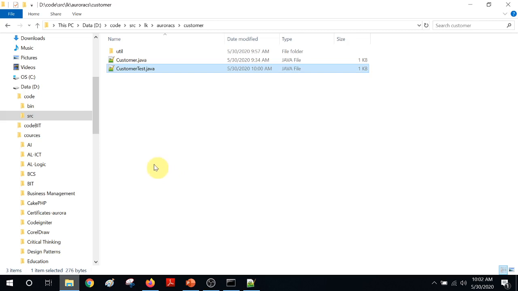Then we discussed that classes in the same package can access the other members of the same package, but not other packages, not even your sub packages. In that case, you have to import and use it, or you have to use the fully qualified path. When you are importing, you can import the individual elements or the entire package. But again, when you import the entire package, it doesn't mean you are importing the sub packages. You have to import the sub package separately.